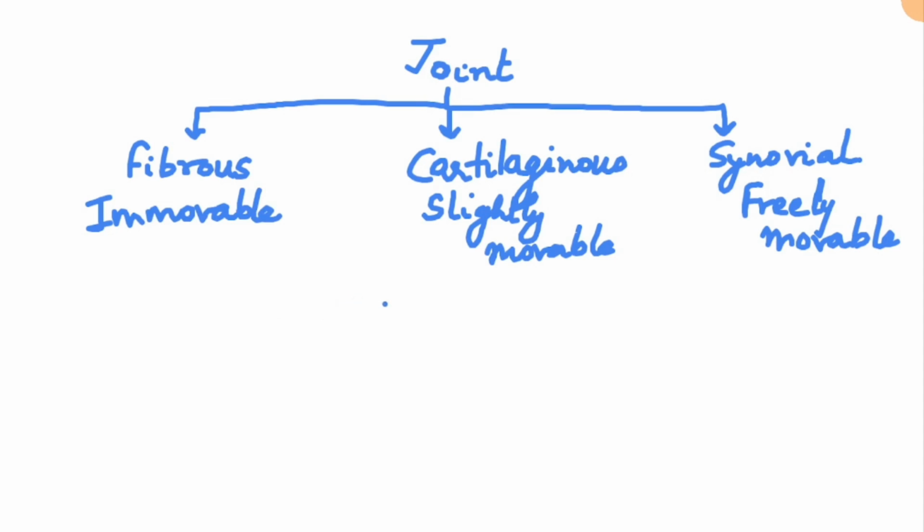So what is the difference between the joining material which joins the bones? In this case it is dense fibrous connective tissue. And that is the reason it kind of cements the joint and makes it immovable.